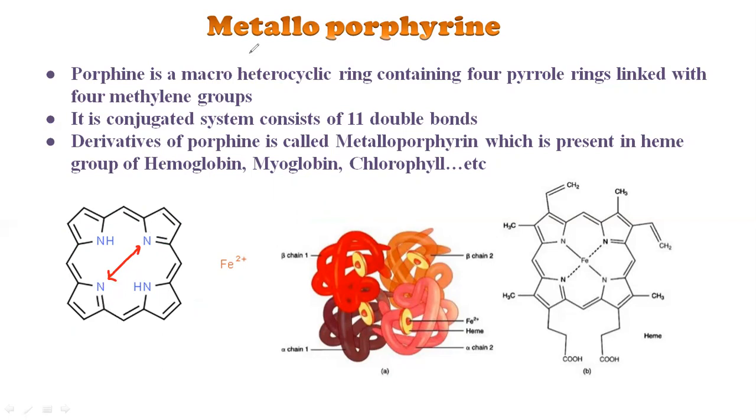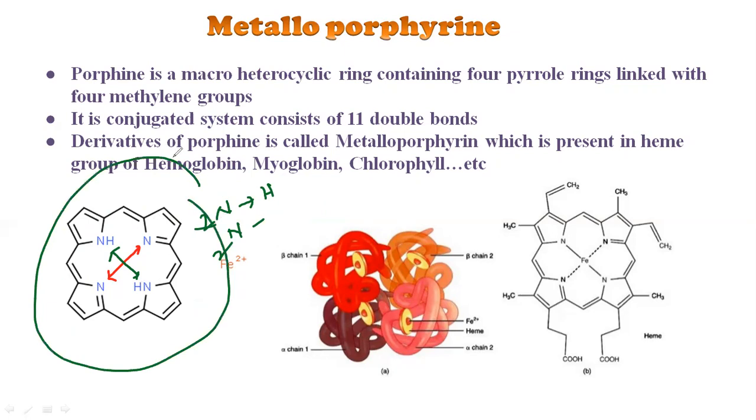But take this green color nitrogen. See here, they have hydrogen because they are making only 2 bonds with the carbons, so they need one extra bond, that is a hydrogen. So 2 nitrogens are with hydrogen and the other 2 nitrogens are simply there with the carbons only. Now this chemical structure is called porphyrin. This porphyrin ring is present in most of the protein parts like hemoglobin, myoglobin, chlorophyll, and vitamins like cyanocobalamin, that is vitamin B12. So let us understand this porphyrin ring.